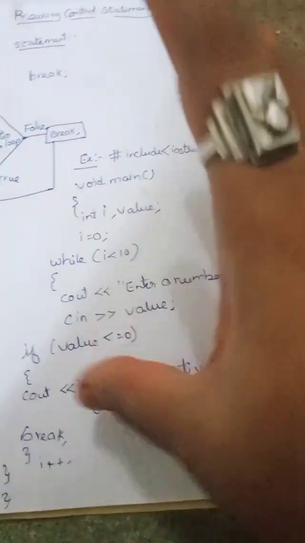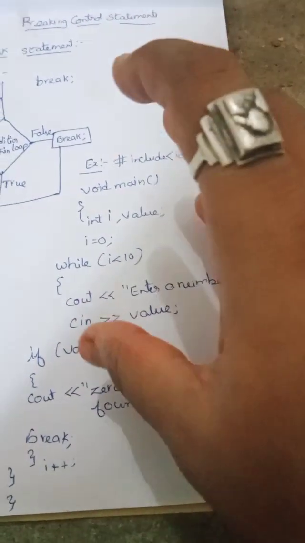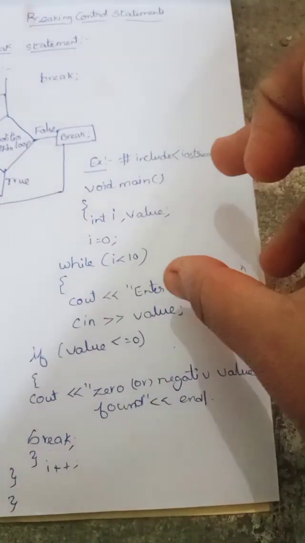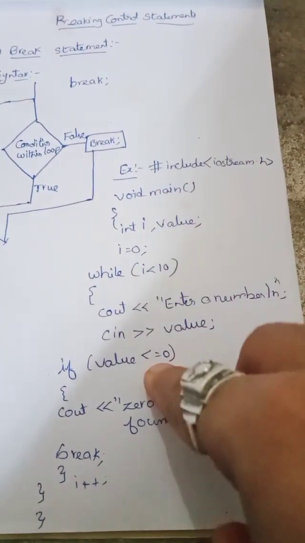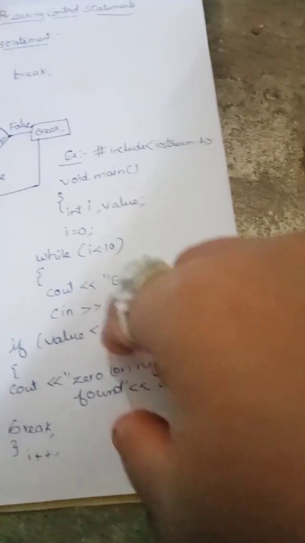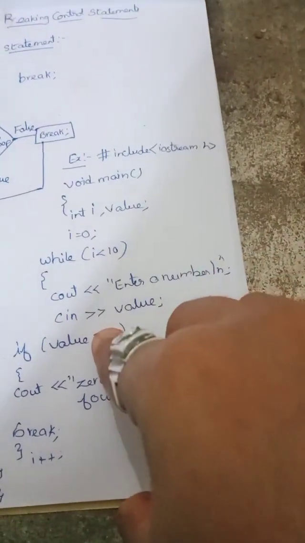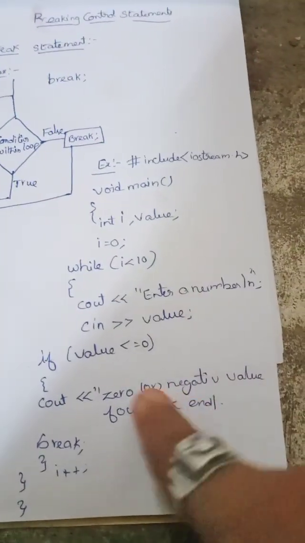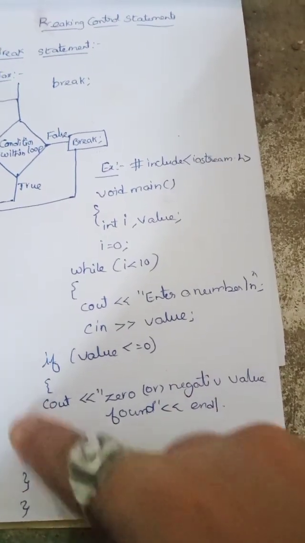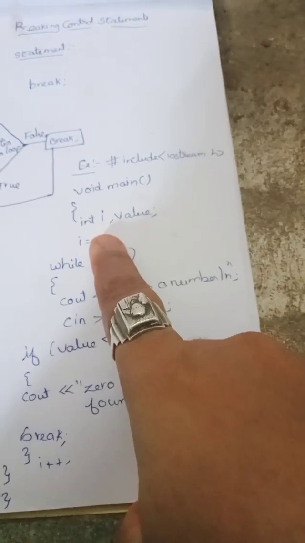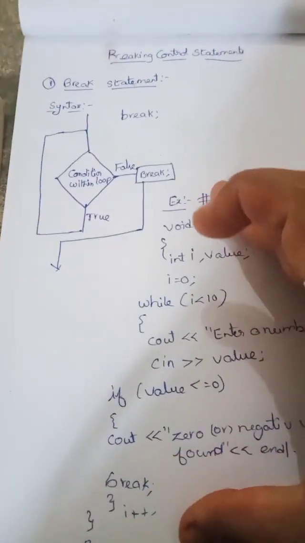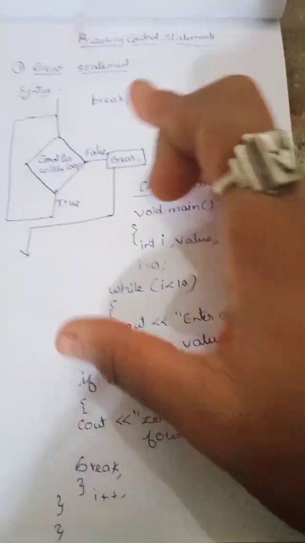Whenever 0 or a negative value is encountered, the computer will display the message 0 or negative value and go to the first statement. Understood? This is the example of the program, this is the flowchart, and this is the syntax.